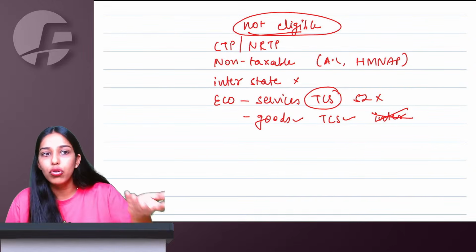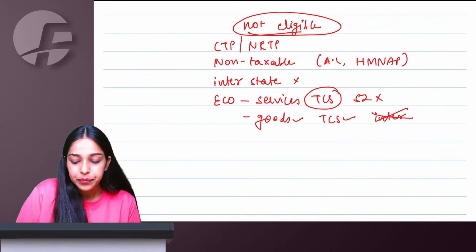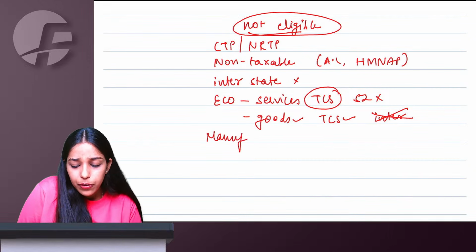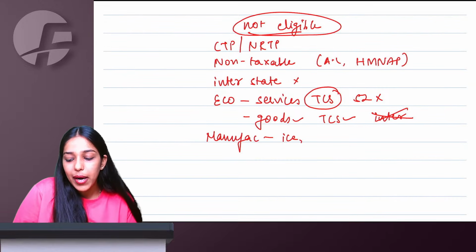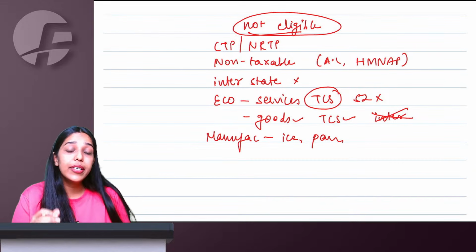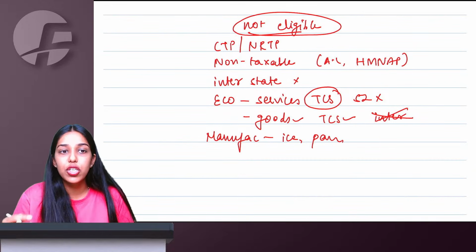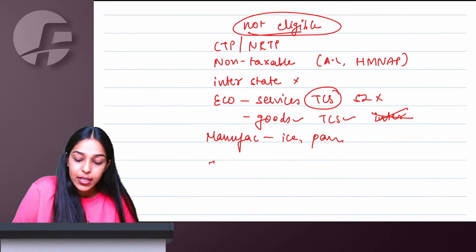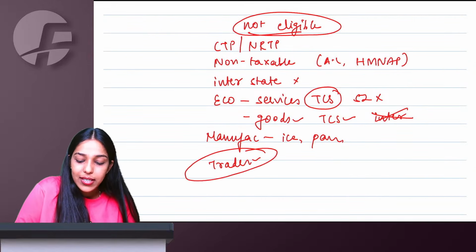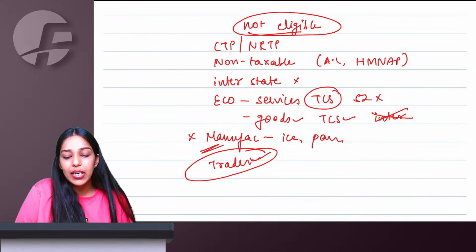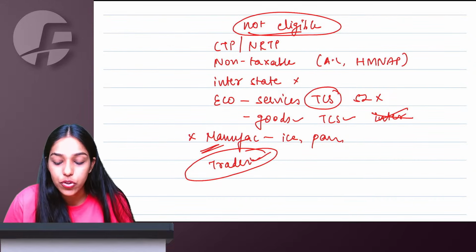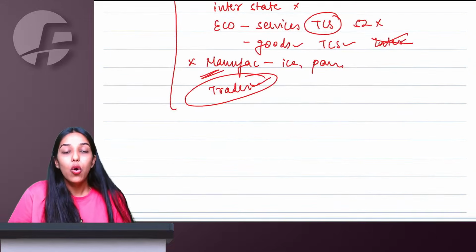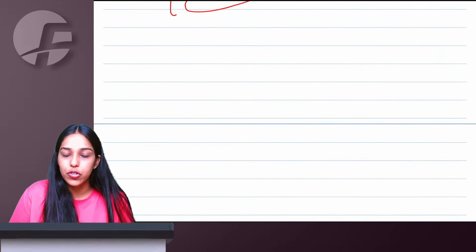You can supply such goods where your TCS will be collected. If you are a manufacturer of ice cream, pan masala, tobacco, aerated water, fly ash, bricks, blocks, siliceous metals, earthen roofing tiles, then in that case also you cannot opt for composition scheme. As a trader, you can opt. As a manufacturer, you will be ineligible to opt for composition scheme. So these are all the people who cannot opt for composition scheme.